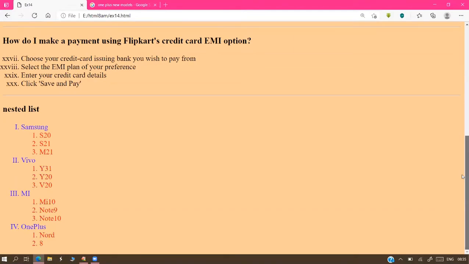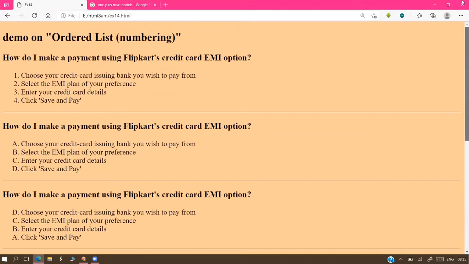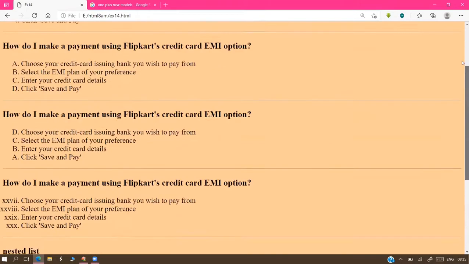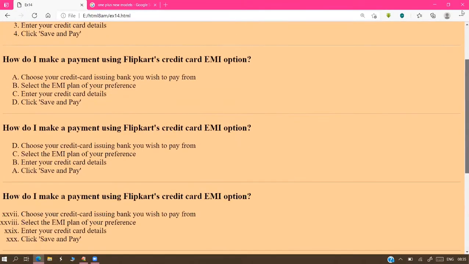Different colors give an odd look here. This is uniformity maintenance: companies in one color, models in one color. No, sir, every company I want to display in a different color, so repeat the style tag a number of times. So this is finally the ordered list options.